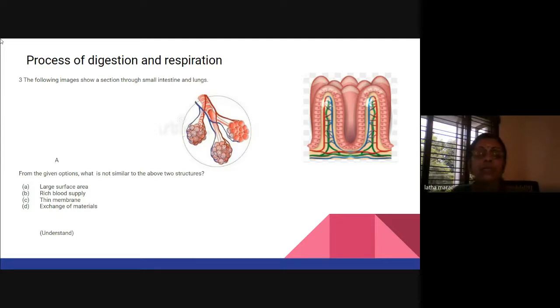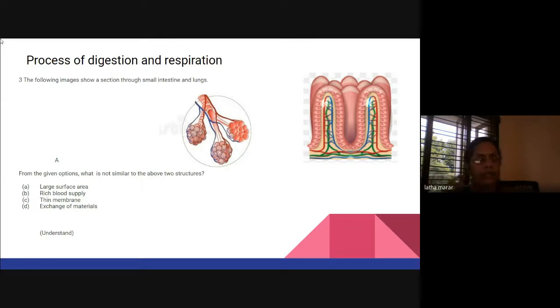Now, of course, about the thin membrane, I'm not sure, but when I searched Google, they say villi also have a thin membrane. So teachers, when we write options, we have to be very careful, especially in these cases, because we require only one wrong answer, that is, which is not similar. Which means the other three should be correct.